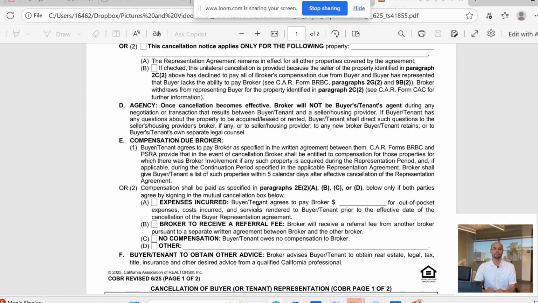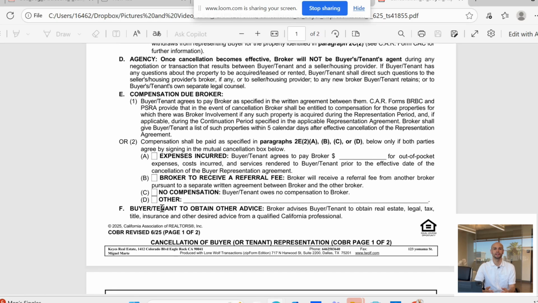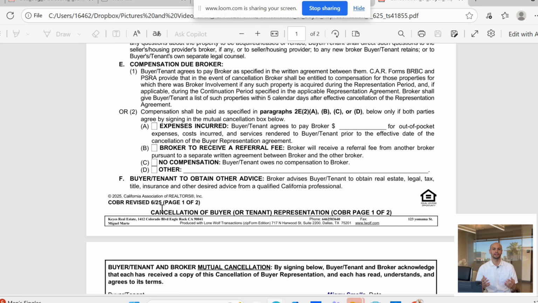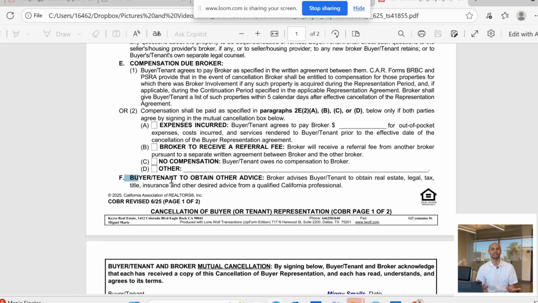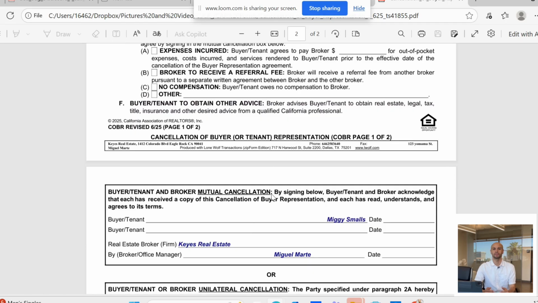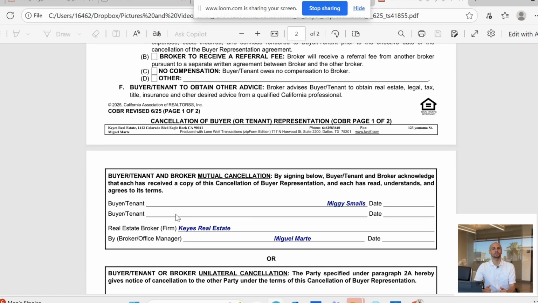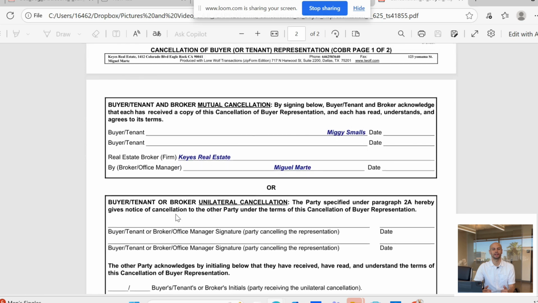So, number 2, if this is a mutual cancellation, the parties can agree on custom terms. A, reimbursement of out-of-pocket costs. B, broker receives a referral fee. C, no compensation owed. Or D, other, where you can specify a specific amount or arrangement. Now for paragraph 2F, buyer to obtain other advice. Finally, the form advises the buyer or tenant to get independent professional advice from real estate, legal, tax, title, or insurance experts before making future decisions. That's standard C.A.R. form language meant to protect both sides.